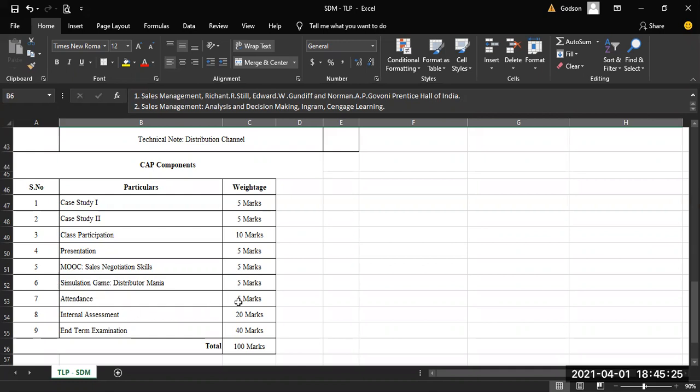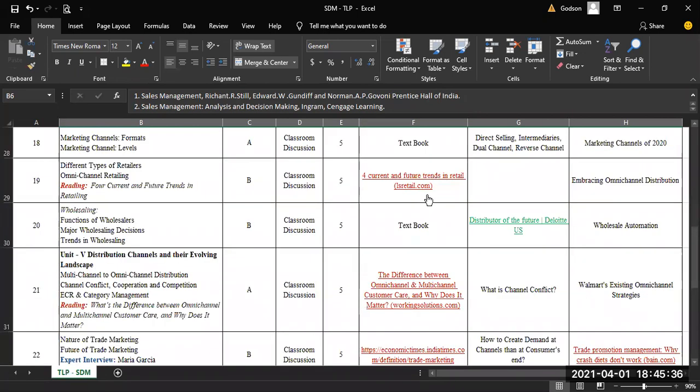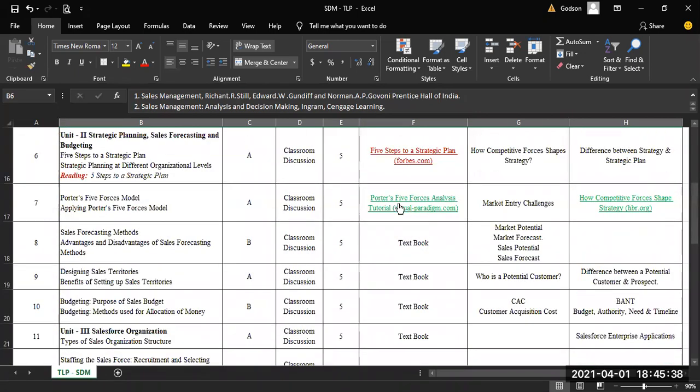And then attendance will carry 5 marks. Internal assessment is 20 and term is 40. So totally 100 marks. Yeah, sir. Okay. So please make sure the students are going through all these things.